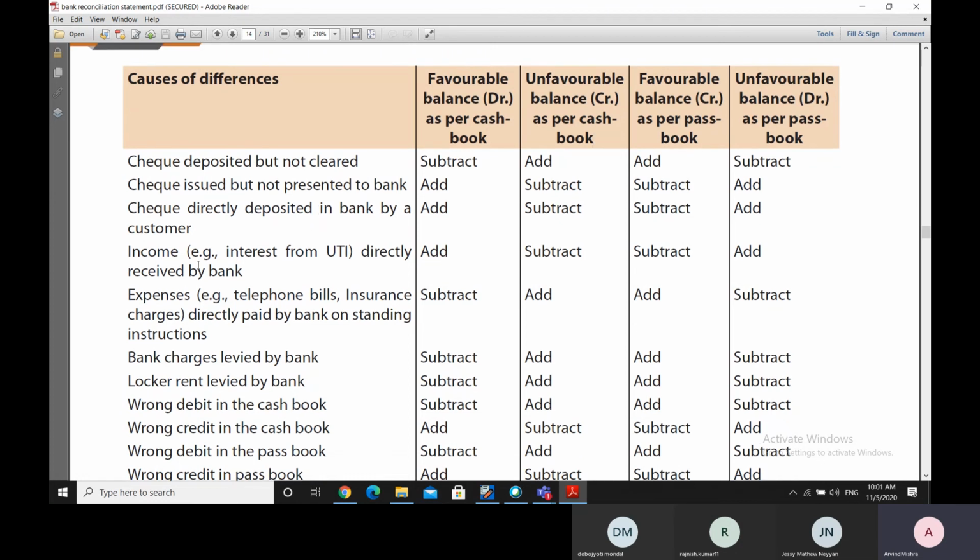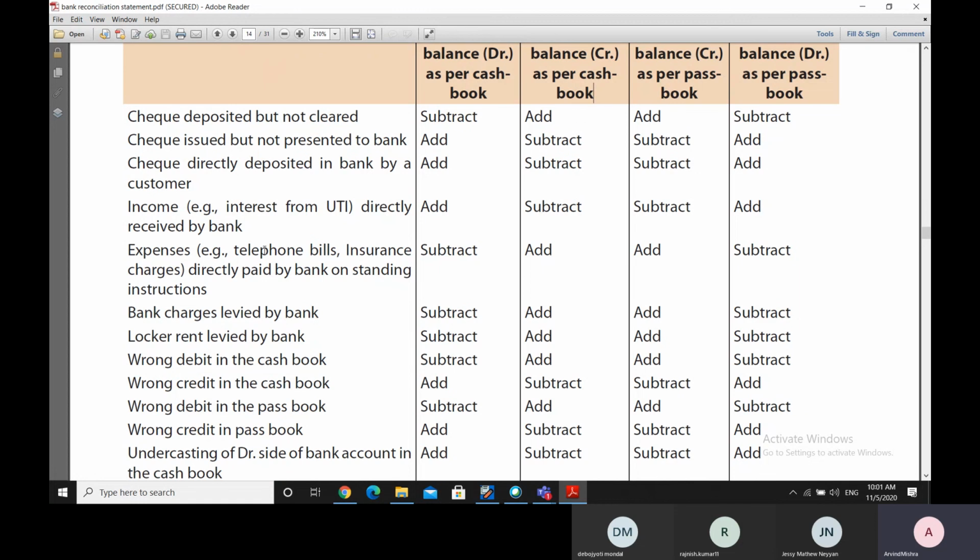Now let us say that there is some income, let's say interest from UTI, which is directly received by the bank. If an interest or any amount is directly received by the bank, the bank passbook positive balance has gone up, but it has not gone up in the cash book. So if we understand this, we can accordingly do the adjustment.